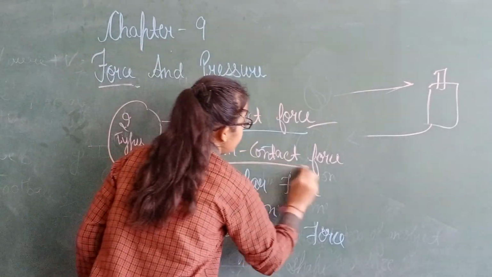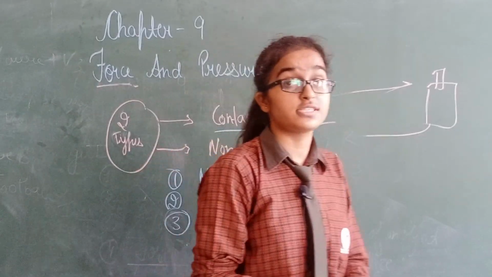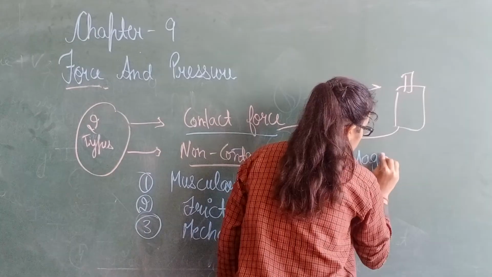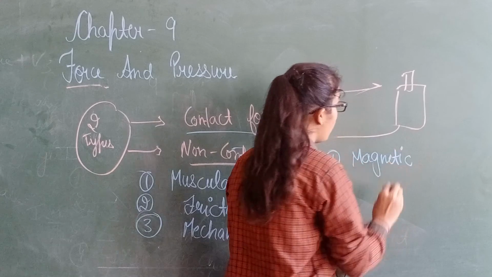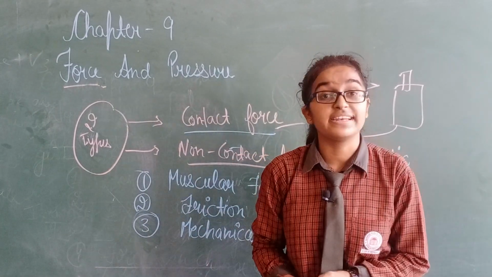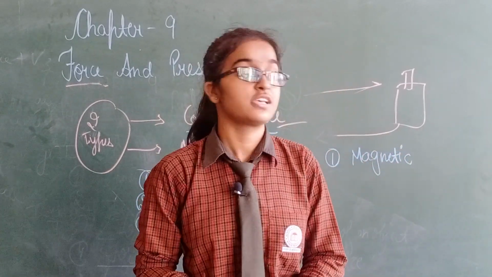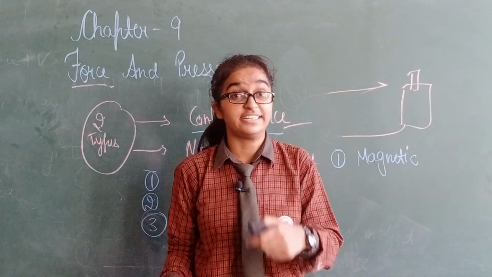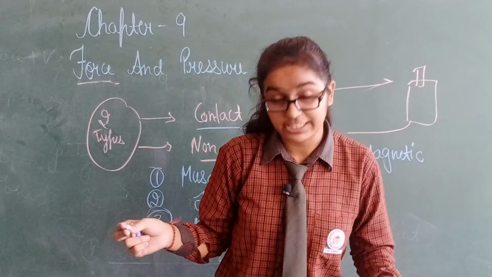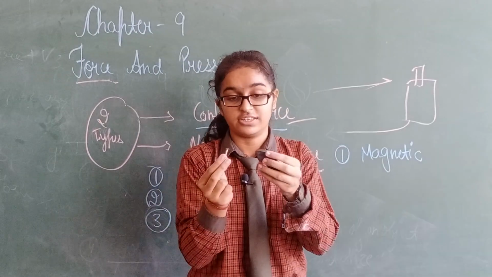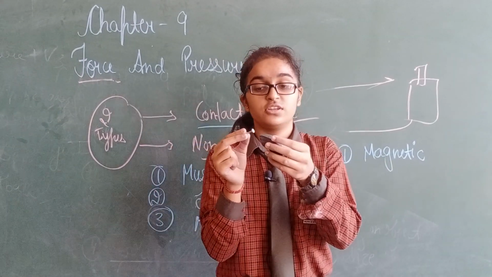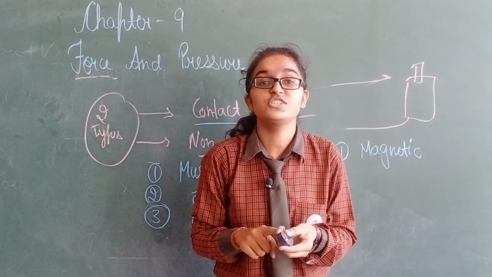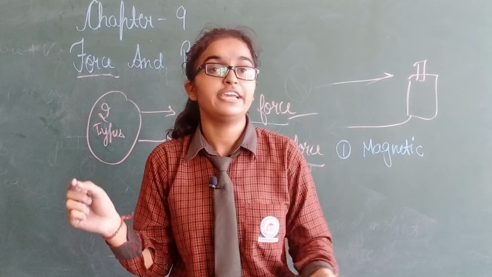Now, there are three types of non-contact force. First is magnetic force. The force exerted by a magnet is known as magnetic force. For example, I have an iron nail and I have one magnet. See, without touching each other, the magnet is applying force to this iron nail. The nail will attach to the magnet because of magnetic force.